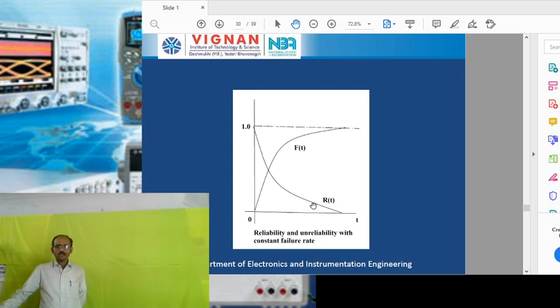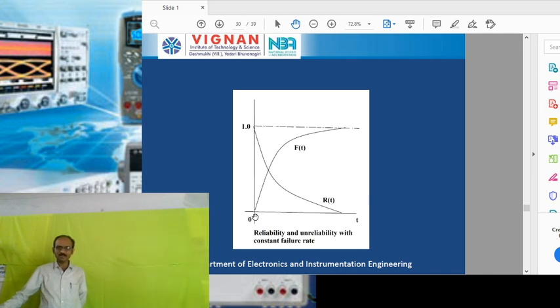We saw that reliability and unreliability are opposite to each other. We express reliability as R of t and unreliability as F of t. If you observe this graph, initially when t is equal to 0, if you purchase a measurement system, the reliability will be maximum, that is 1.0, as there are no faults in the system.